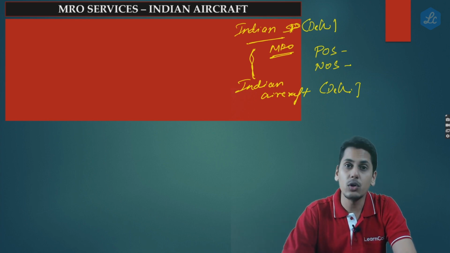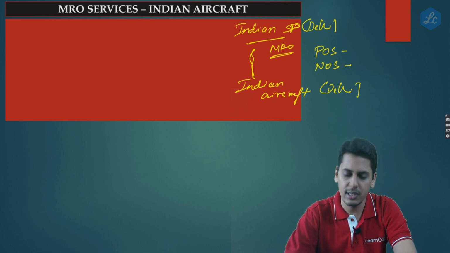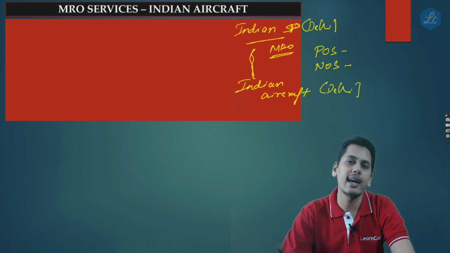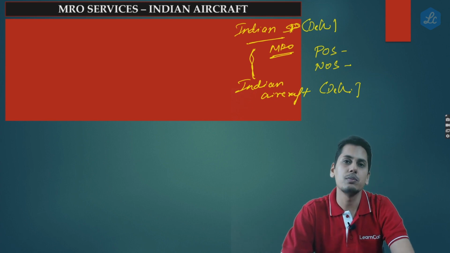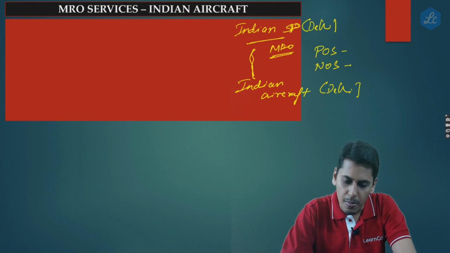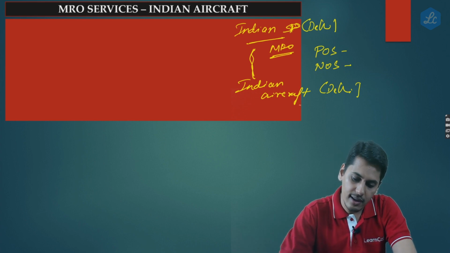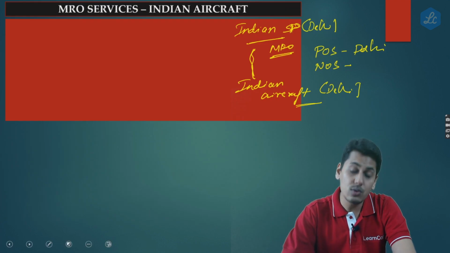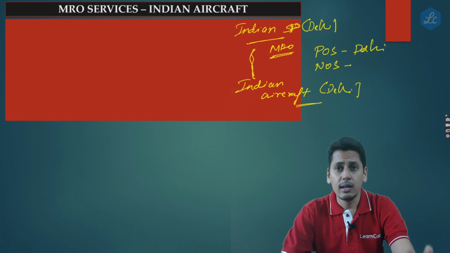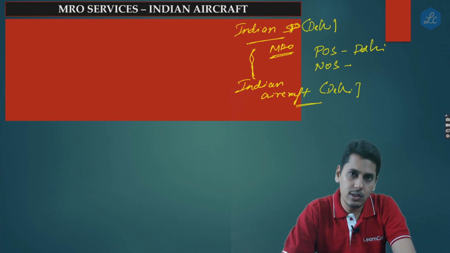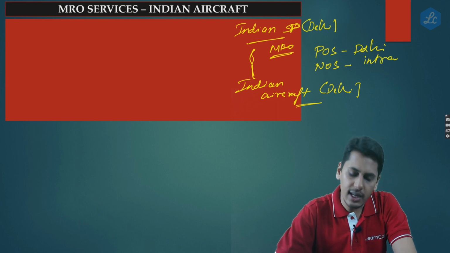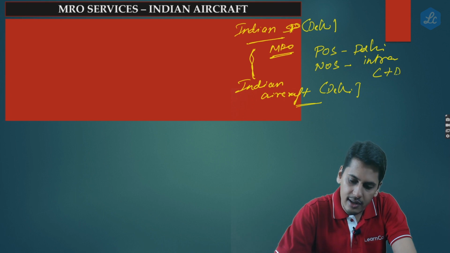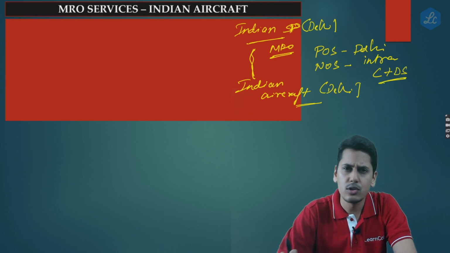As regards section 12, you do not have a specific provision for these MRO services, so you go into the general category. In the general category, if the recipient is a registered person, the place of supply is the location of such registered person. As regards the aircraft, it is registered in Delhi, so the place of supply happens to be Delhi. Now friends, what is the nature of supply? Location of supplier Delhi, place of supply also Delhi. It happens to be an intra-state supply, and CGST and Delhi SGST are going to be charged. So far so good.